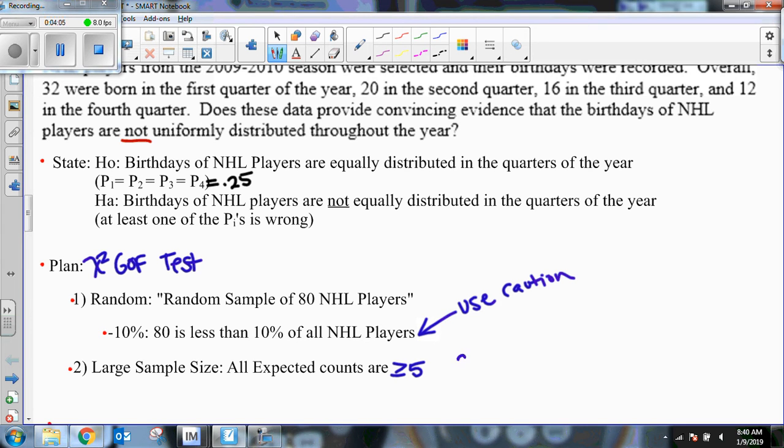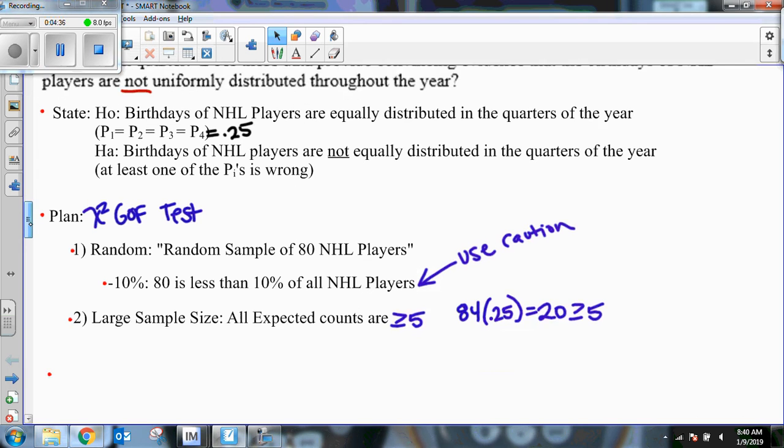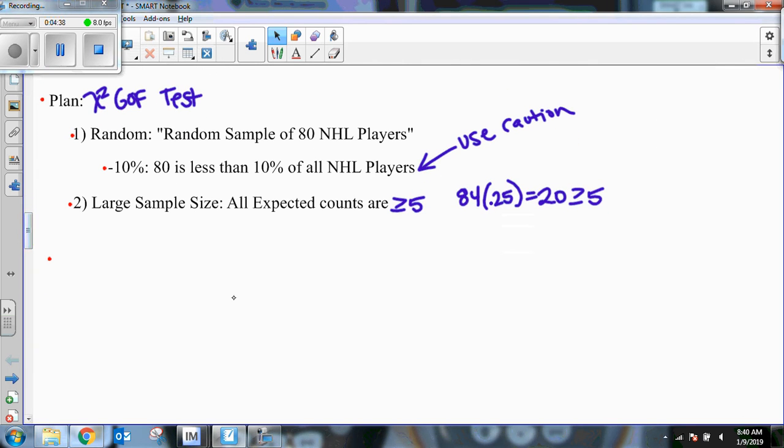Now remember, there were 84 NHL players. We are expecting their birthdays to be evenly distributed throughout the year. We are expecting 25% of all the birthdays to be in each quarter. So 84 times 0.25 is equal to 20. In other words, we are expecting 20 birthdays in each quarter of the year. Well, guess what? That's greater than or equal to 5. So our expected counts, what we're expecting to see, is greater than or equal to 5. We've met the large sample size condition.